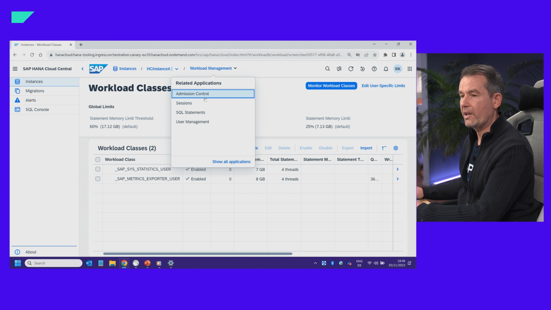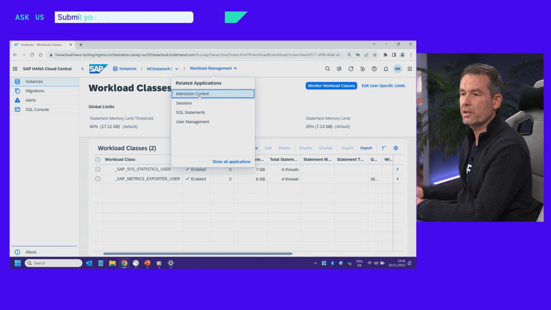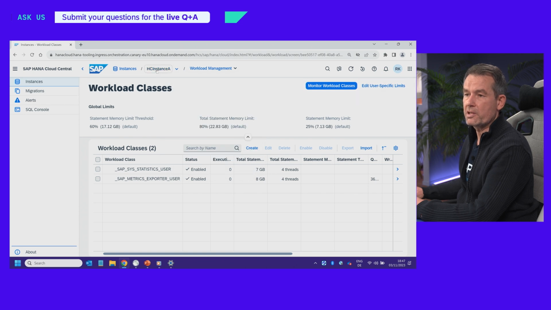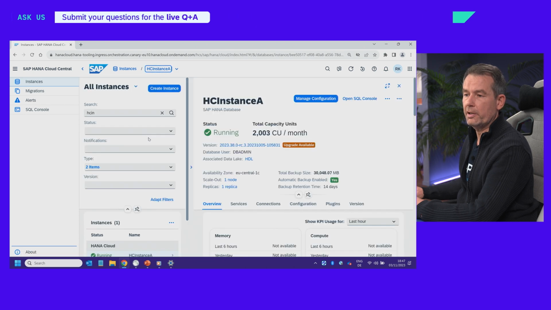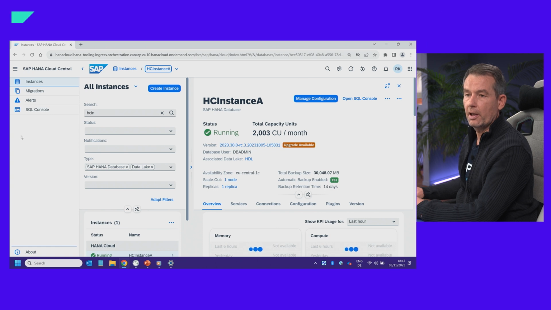So it's really a kind of context information you get with this UI. Okay, then let's go back, and I think that's it.